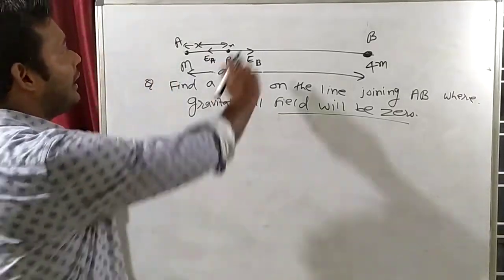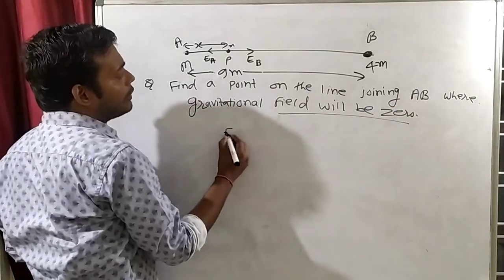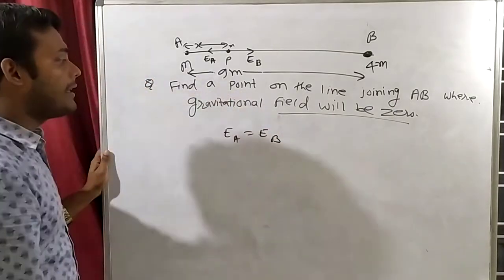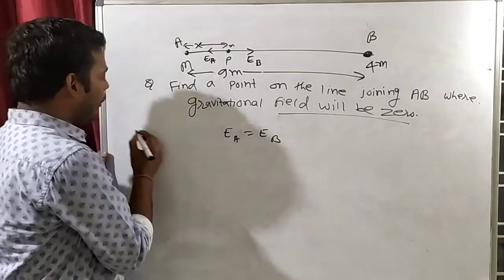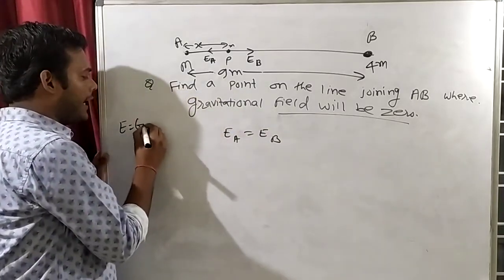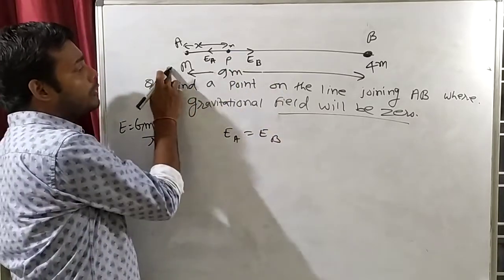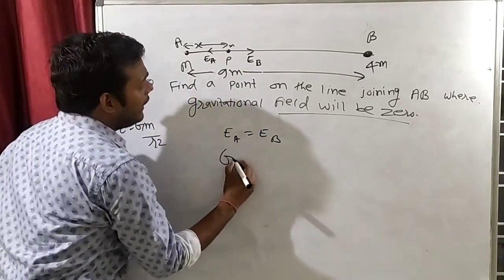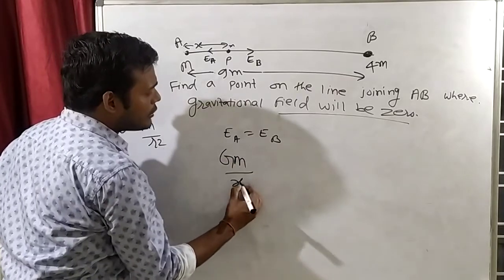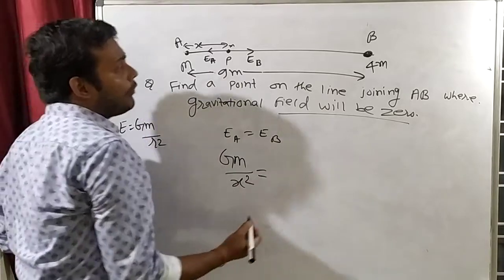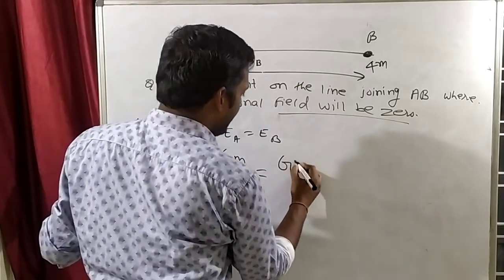So at this point, let's say at point P, EA is equal to EB. So what is EA? What is the formula of E? GM by R square. So the electric field due to this mass will be GM by X square. What is the separation? X. And what will be EB?